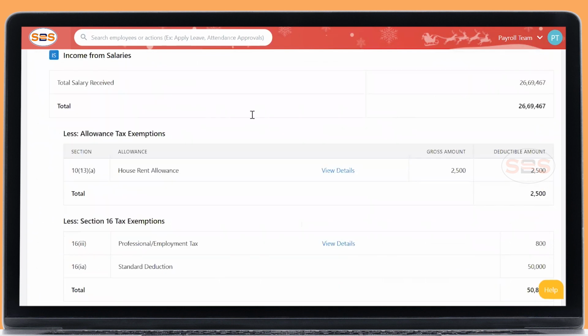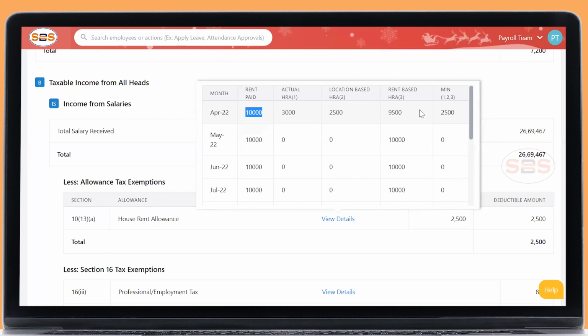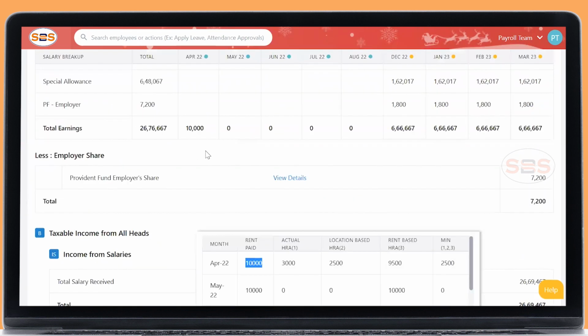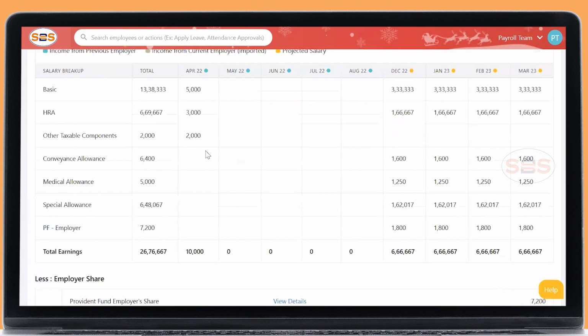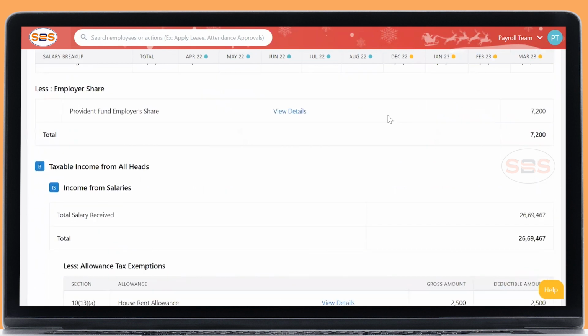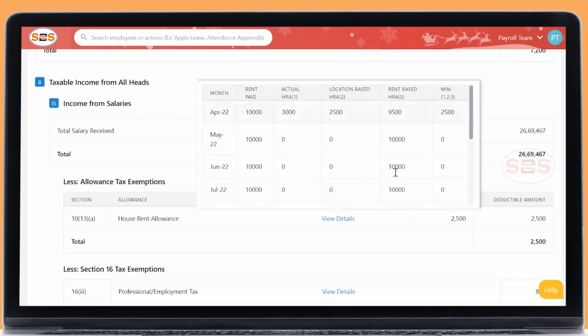Whatever rent I'm paying, my rent is 10,000, minus 10% of your basic. My 10% of basic is 500. So it is 9,500. From these 3 slabs, whichever is lesser will be considered for your HRA exemption.